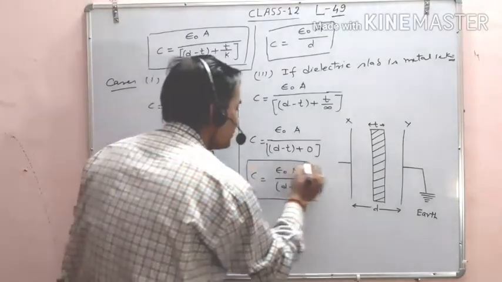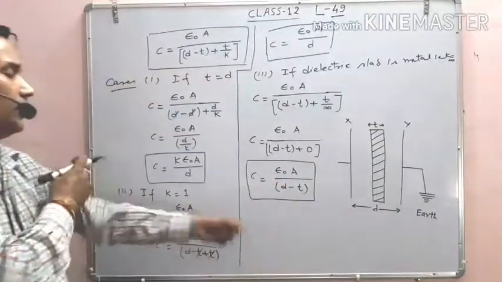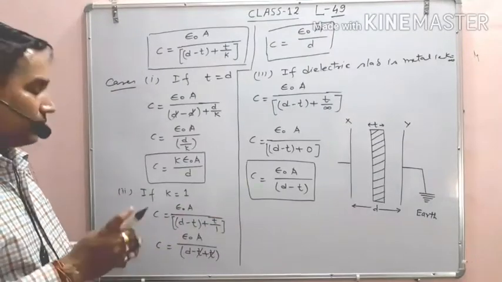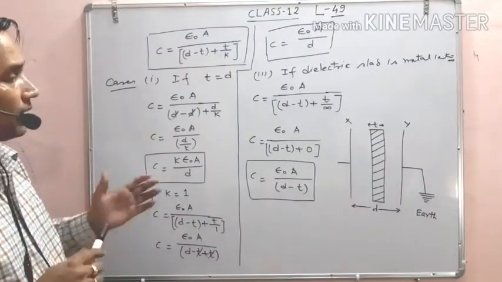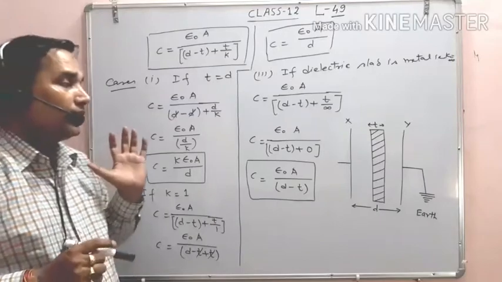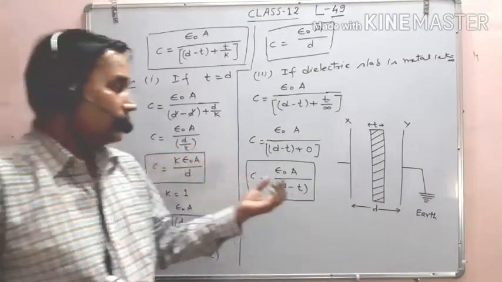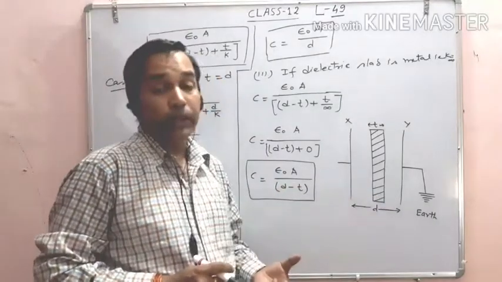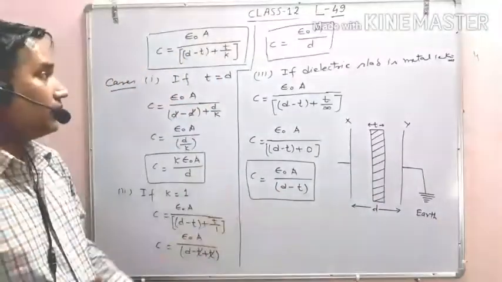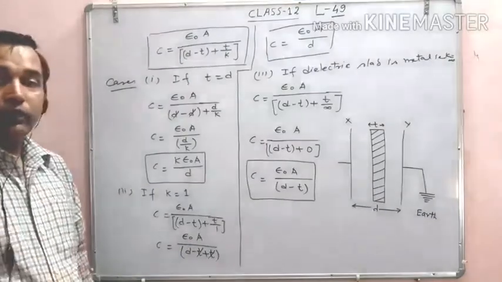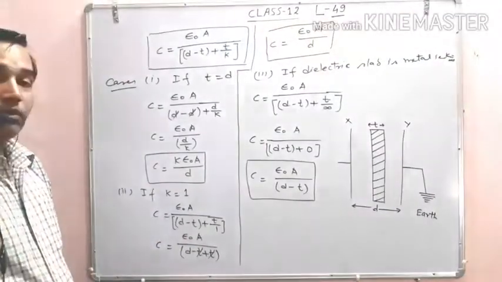So this is the formula for electric capacitance for a parallel plate capacitor when the dielectric slab which is introduced between the plates is metal. So C becomes epsilon naught A upon d minus t. I hope there is no any problem beta. Clear? Okay, thanks.